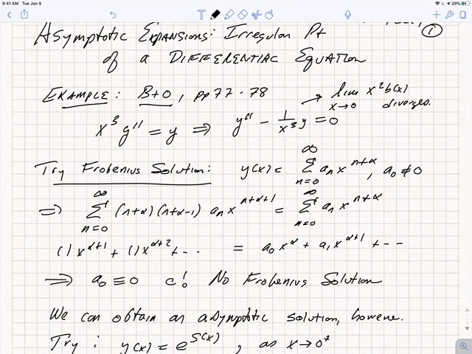And here's the ordinary differential equation we're considering. x cubed y double prime equals y. That is, the second derivative of y minus 1 over x cubed y equals 0. In the notation I introduced last time, this coefficient b of the most general second-order linear differential equation is minus 1 over x cubed. The limit as x goes to 0 of x squared times b of x diverges. Therefore, x equals 0 is an irregular singular point.